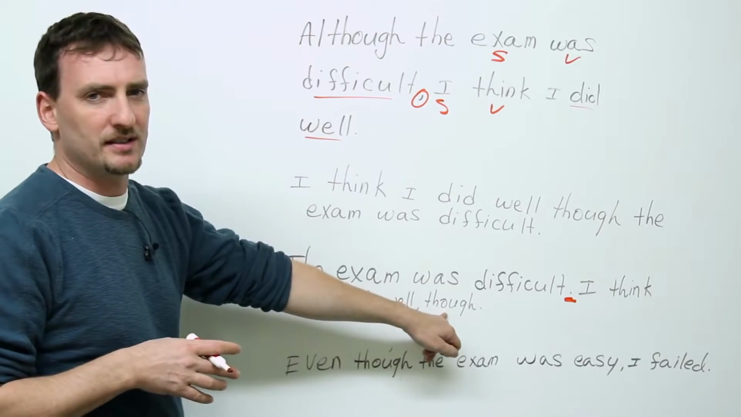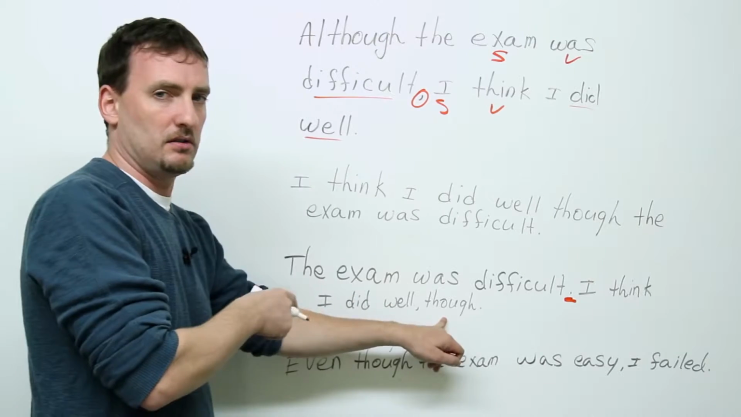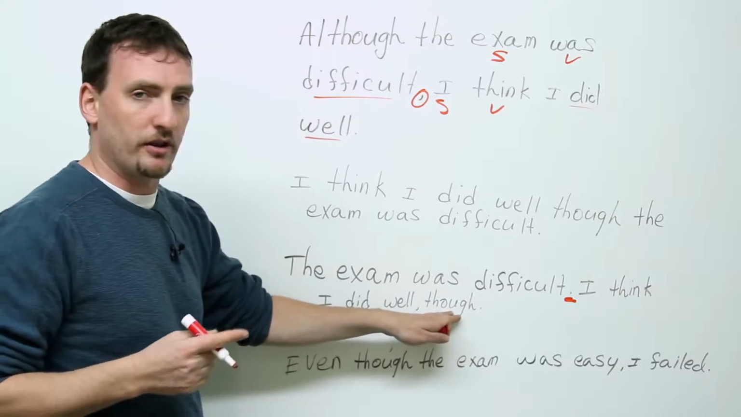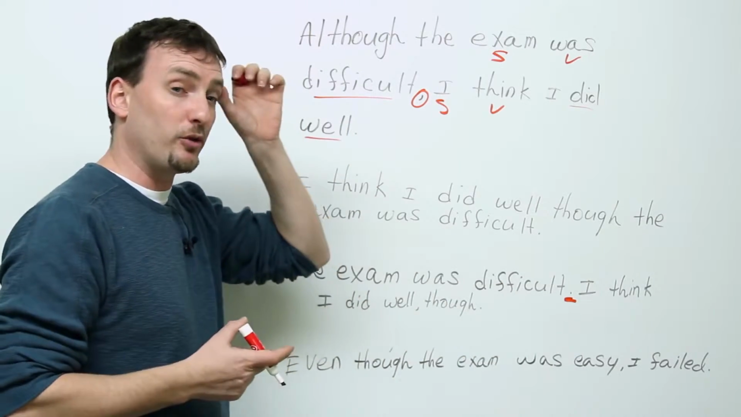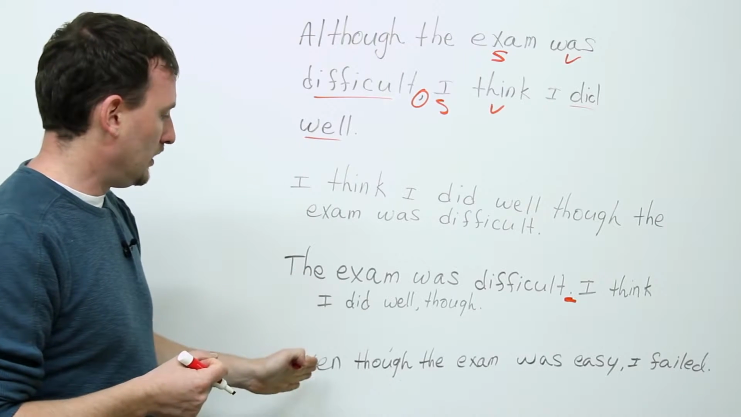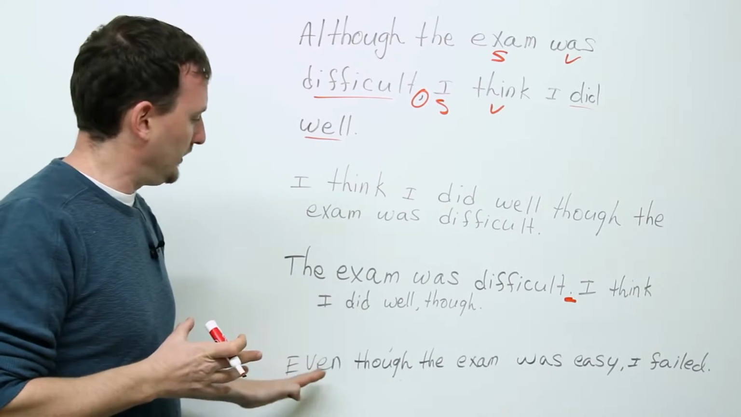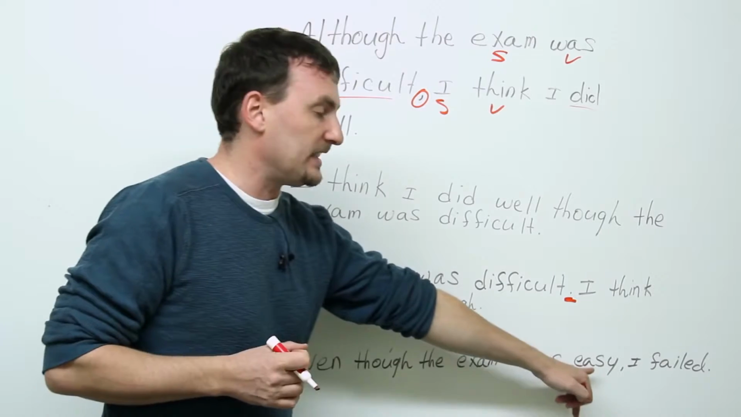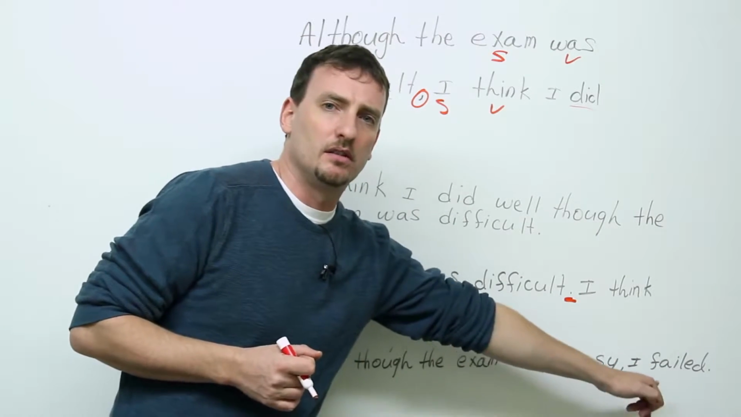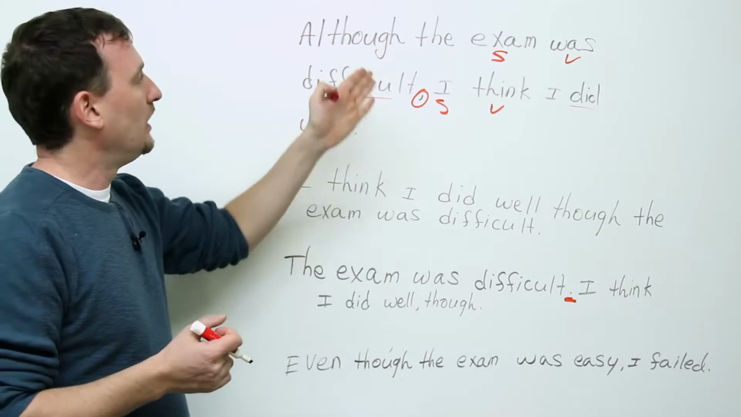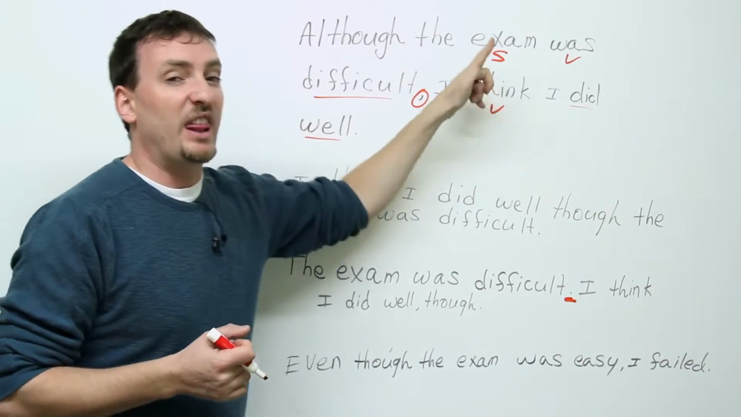But you see how I can put this at the end? I can't put although here. That doesn't work. You have to use the though at the end of the sentence in informal situations. Now, here I changed the sentence a little bit. Even though the exam was easy, I failed. Now, what's the difference here? The exam was difficult. I think I did well.